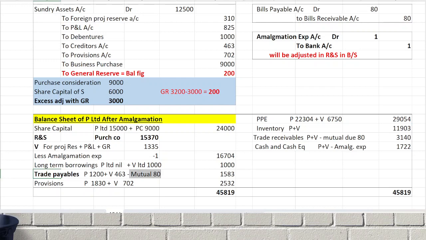So mutual dues are eliminated both from trade payables as well as what? Trade receivables. Provisions, of course, add both and show. Amalgamation expenses, of course, the cash is paid as well as it is adjusted with which one? Reserves and surplus.